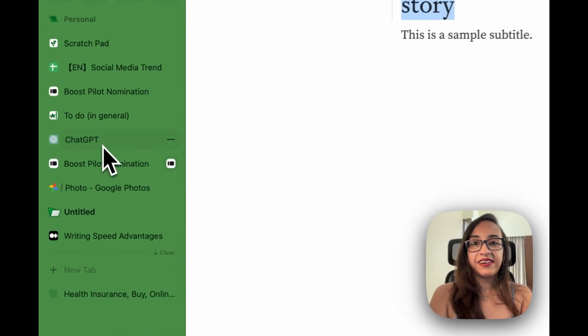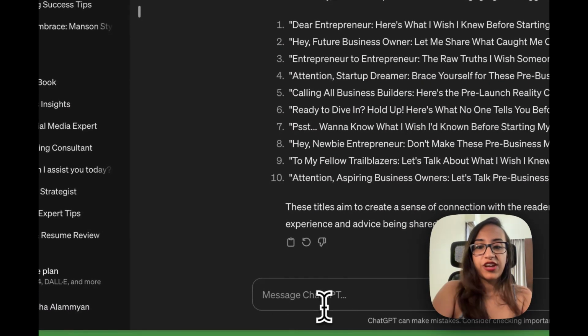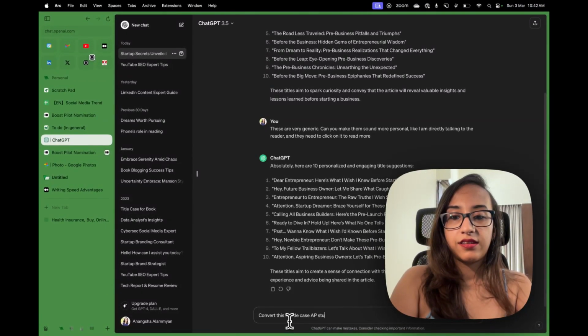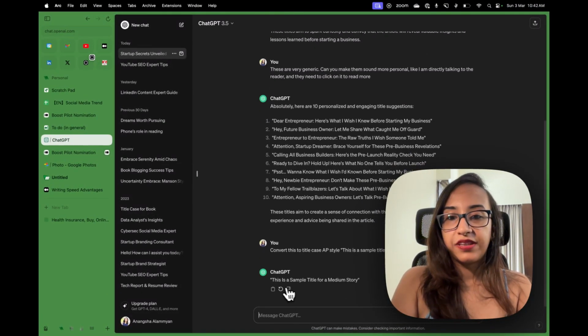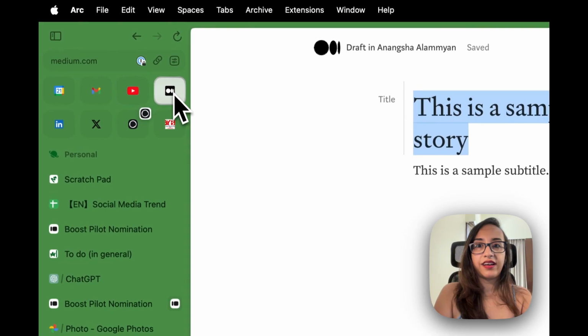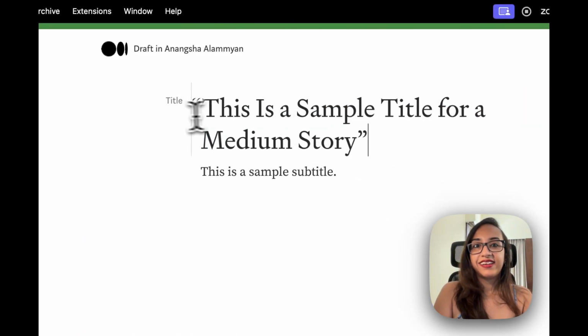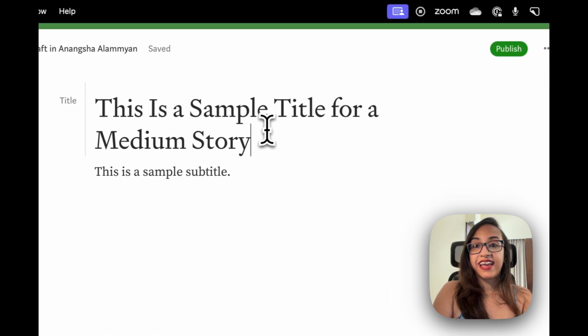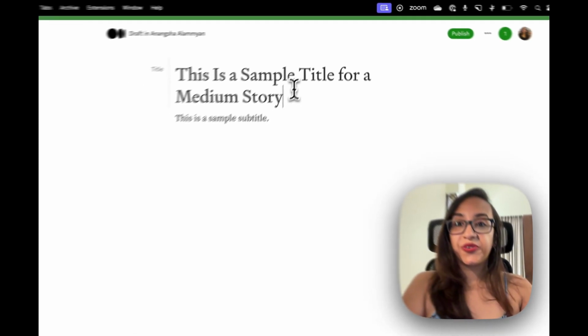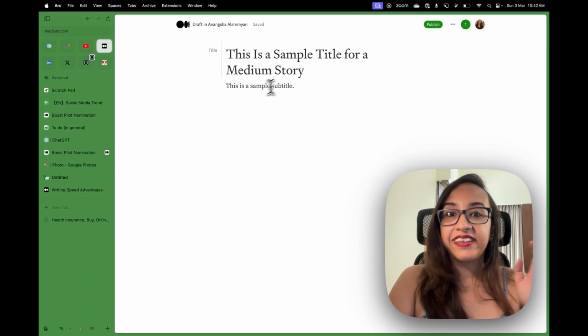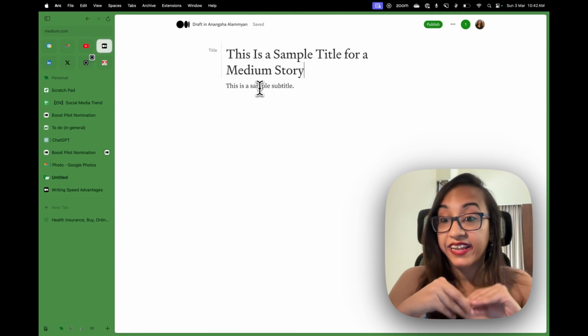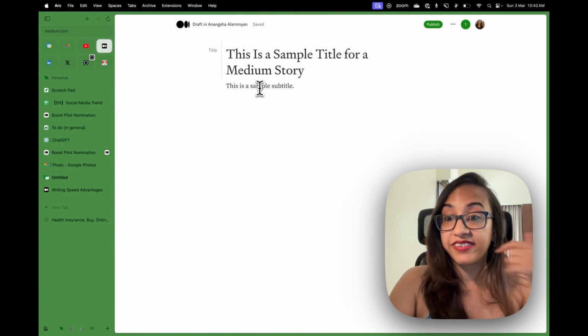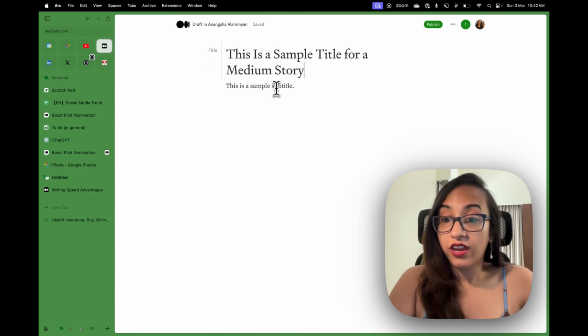I'm going to copy it here and I'm going to paste it to ChatGPT. And ChatGPT has already given me a nice title case AP style format for this title. So this is the title of my story. And this is a subtitle, which is always going to be in sentence case, which means only the first word is capitalized. This is already there. So we are going to convert it into a subtitle.